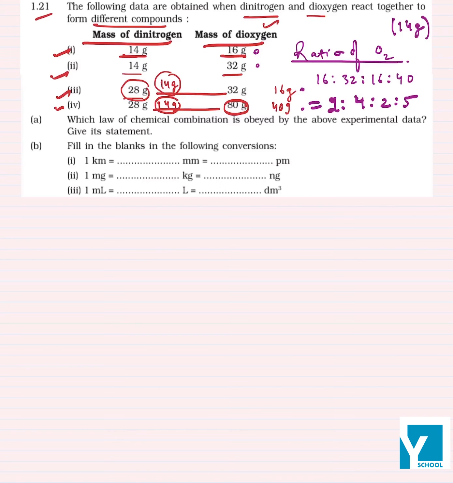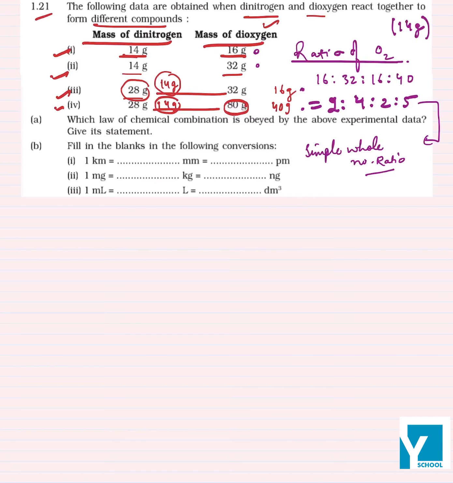So this is basically the simple whole number ratio. So which law does this justify? We have to find which of the following laws of chemical combination is obeyed by the above experimental data.